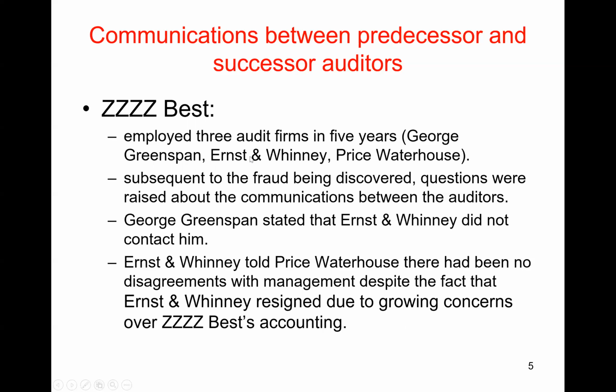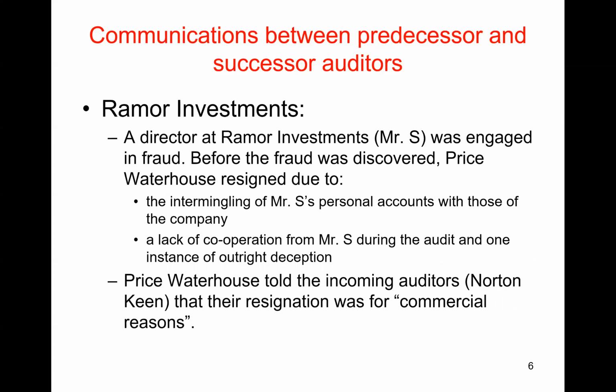Firstly, when they took on the engagement, they didn't contact George Greenspan to find out what was going on at the company. And then when the engagement moved from Ernst & Whinney to Price Waterhouse, Ernst & Whinney didn't tell Price Waterhouse about the accounting problems at the company. So that was the first example.